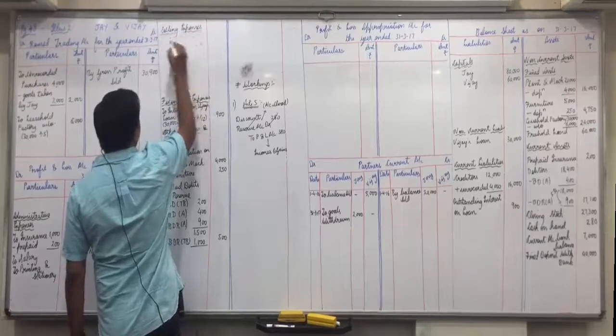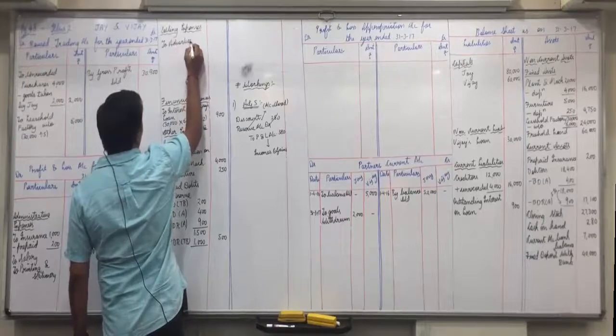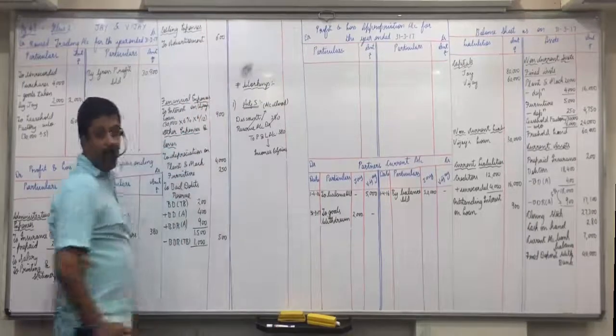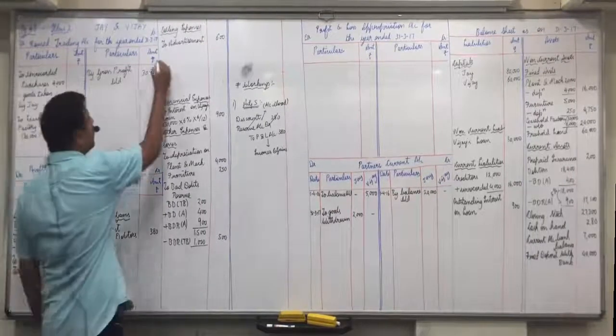To advertisement 600. And lastly, traveling expense 400. Means traveling in the office, one cabin to another cabin. Selling expense, traveling expense is always selling expense 400.